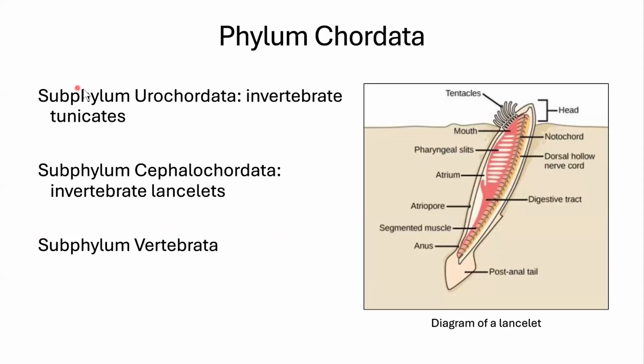In phylum Chordata, we have two invertebrate groups. We have Urochordata, which are the tunicates. I don't have a picture of this, but your book talks about them, so that's there for you. The one that I chose to highlight was a lancelet. Here's a lancelet. They hide out in the ground. So this is a marine creature.